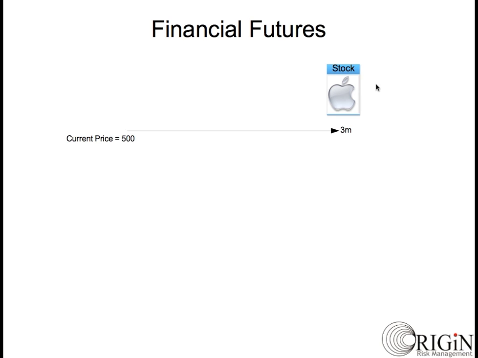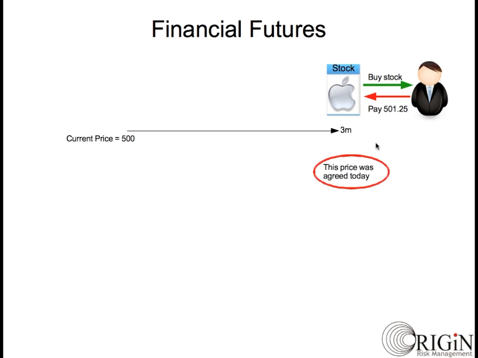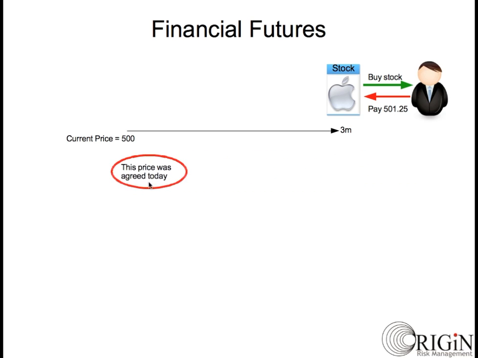You may enter into a contract today that allows you to buy the shares 3 months down the line, and it is called a forward contract. The price at which you will buy these shares 3 months hence is agreed today. Many exchanges offer similar kinds of contracts, and they are called future contracts, or futures in short.